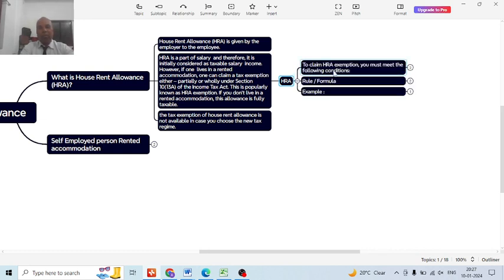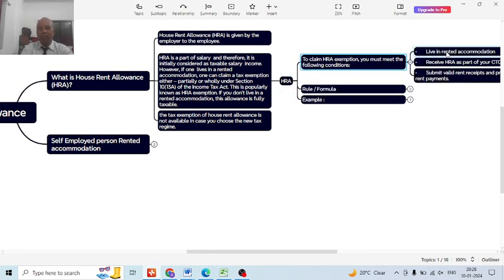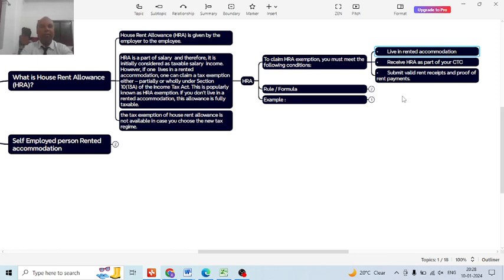To claim the housing allowance exemption, you must meet the following conditions. If the salaried person gets the HRA exemption, then, one, he must live in a rented accommodation. Two, he must receive the HRA, house rent allowance, as a part of his CTC, that is, cost to company. Since salary is an expense of the company, this is the compensation to the employee by the employer.